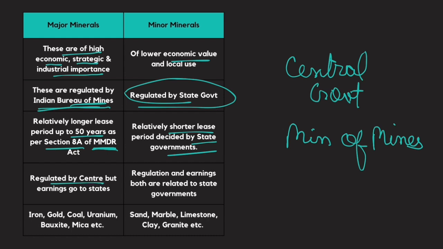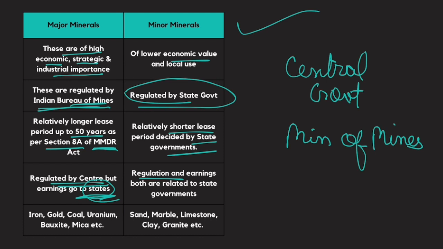Regulated by the center, okay, but all the earnings from mining of major minerals go to state governments. You have to remember this. Any revenue earned from mining of major minerals would go to states, but the entire process would be regulated by the center. In the case of minor minerals, revenue would also go to states, and regulation would also be done by states.